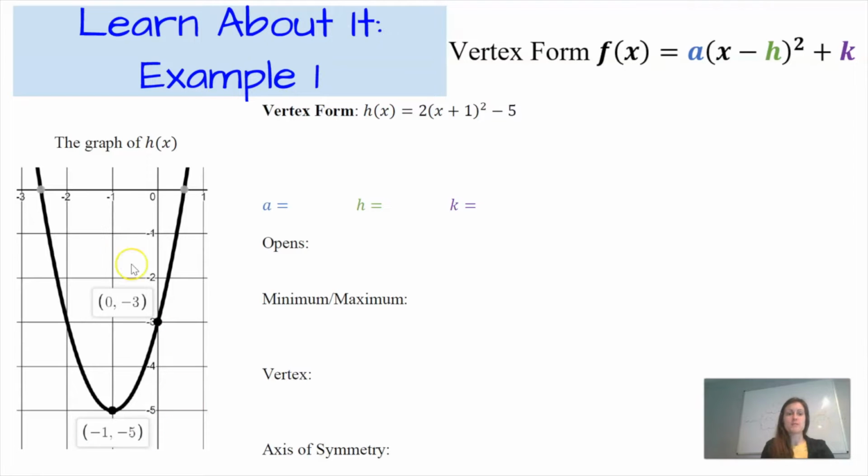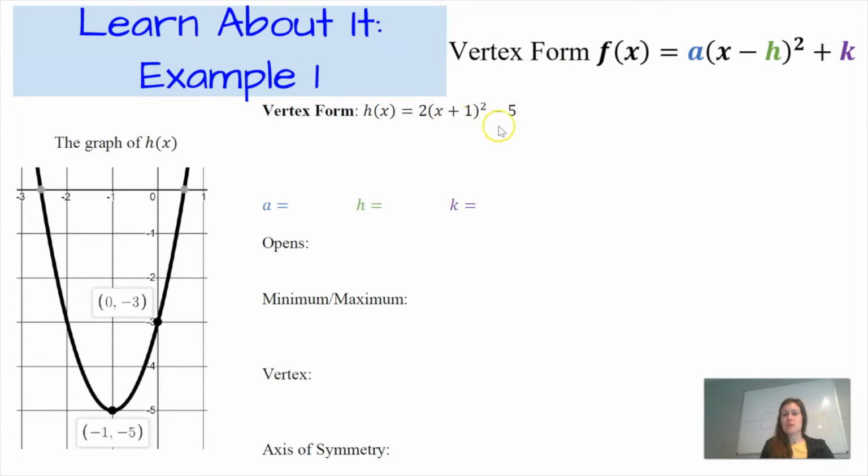In this example, we're going to make connections between the graph of h of x and the equation of h of x written in vertex form. I also have up at the top of your screen the general form of vertex form, which again is f of x equals a times the quantity x minus h squared plus k. Our goal is to help us figure out what the h and the k tell us about the graph of h of x. So the first thing that I'm going to do is rewrite the equation for h of x in vertex form. Now you might be saying, well, Miss Potter, it looks just like it looks up at the top.